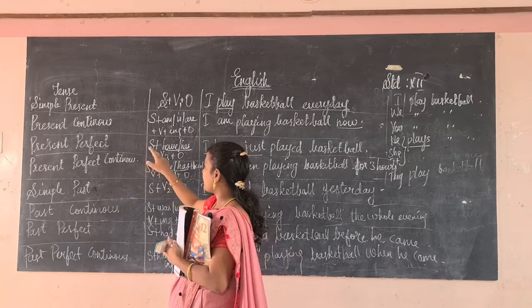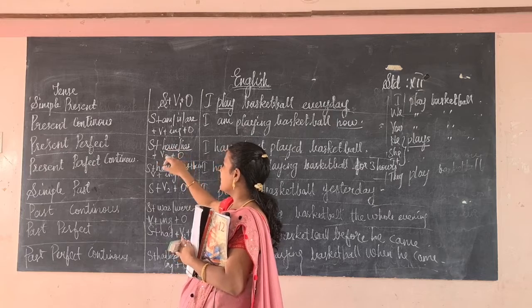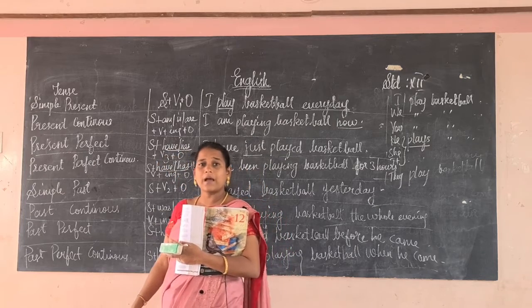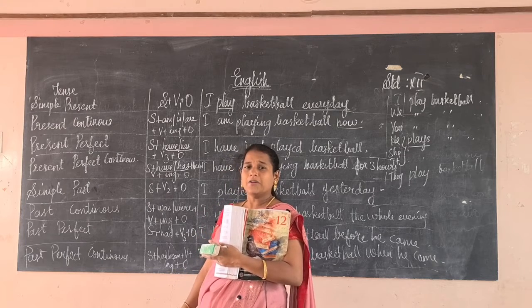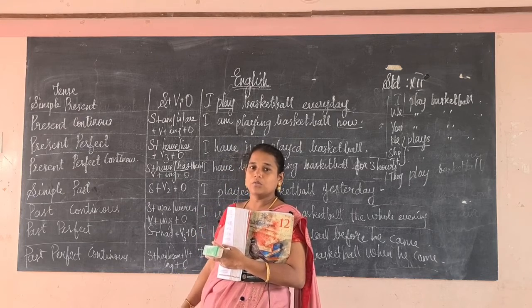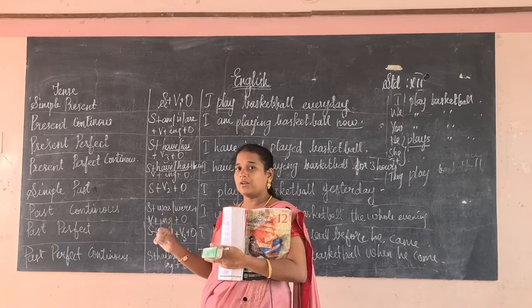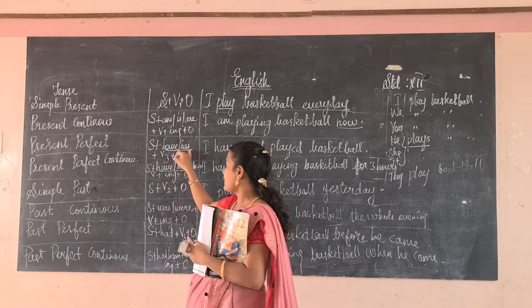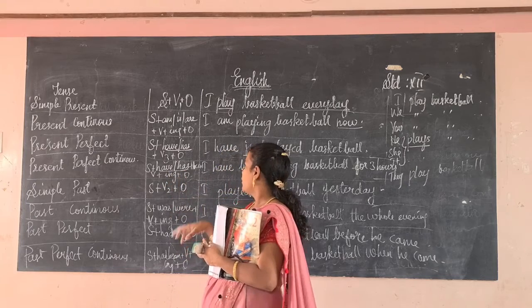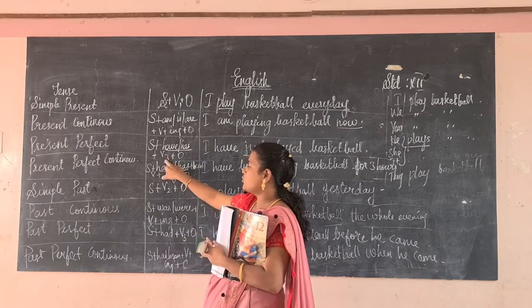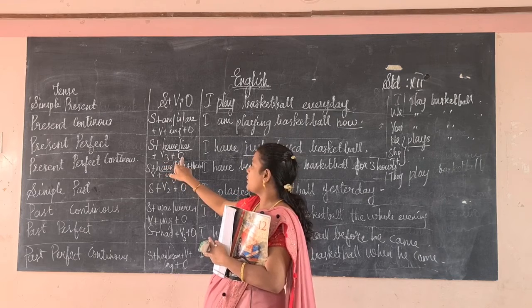Then present perfect. Subject, have or has. That is a confusion, where we have to use have and where we have to use has. After I, we, you, they, we will use have. Only after the third person singular we will use has. So now you know where to use have and where to use has. Okay. Then V3, the verb should be in the perfect form, then the object.